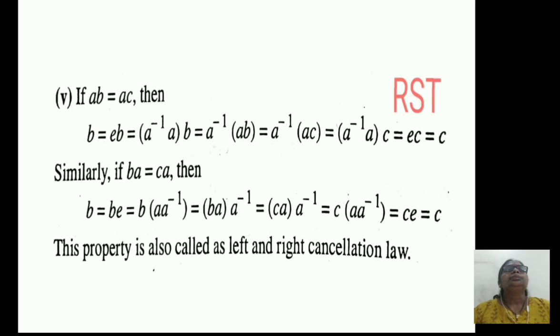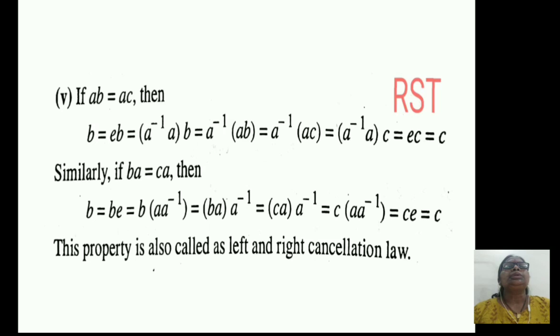This is equal to A inverse into bracket AB bracket complete, which is equal to A inverse into AC, since it is given that AB equals AC, which is equal to bracket A inverse into A bracket complete into C. But A inverse into A equals E, the identity element, so this is equal to E into C, but E into C equals C. Thus B equals C. Thus if AB equals AC, then B equals C. This is the left cancellation law.